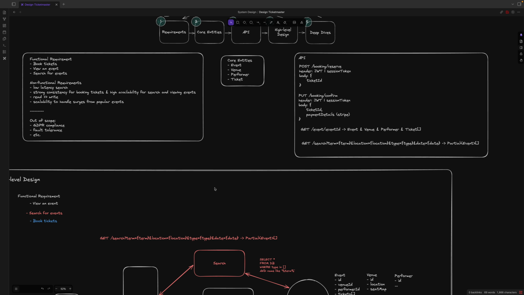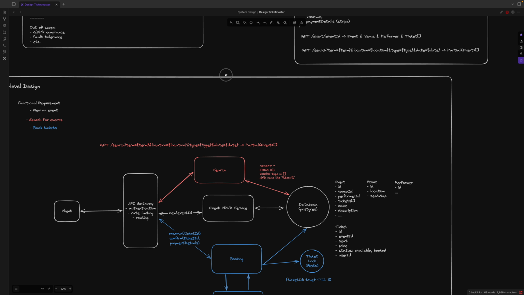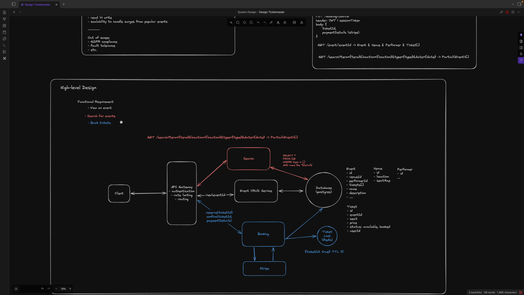So let's go to the high-level design. I will satisfy the functional requirements first. The first one is view an event. The client sends the API request to get an event, then it goes to the API gateway, and the gateway routes to the event CRUD servers, which also have the database. This is the database schema: we have the event ID, location, who performs, tickets, name, description, and a lot of detailed information inside the database, and then it returns back to the client.